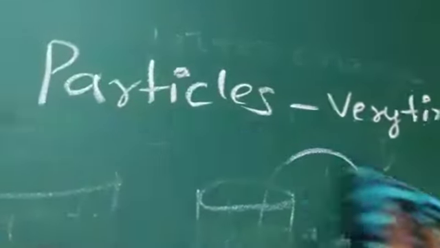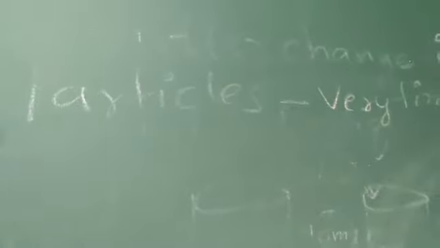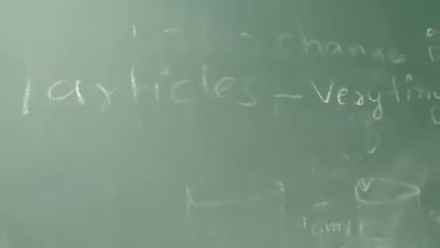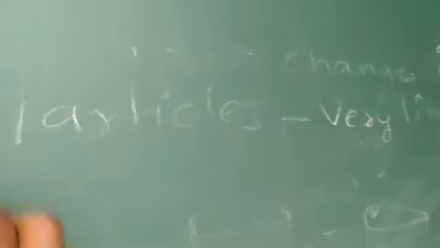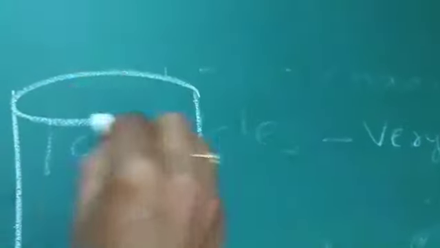Next we want to know whether these particles have some space between them or not. Do spaces exist between particles or not? For that, we can take another activity. Now, we are taking a beaker again.